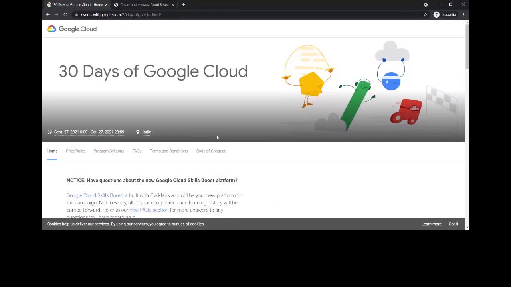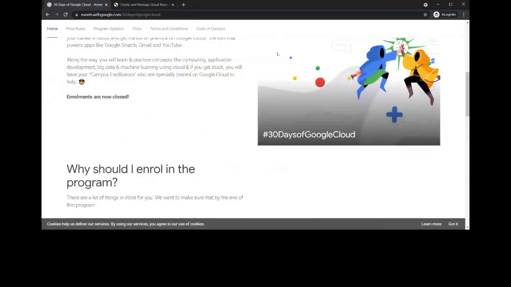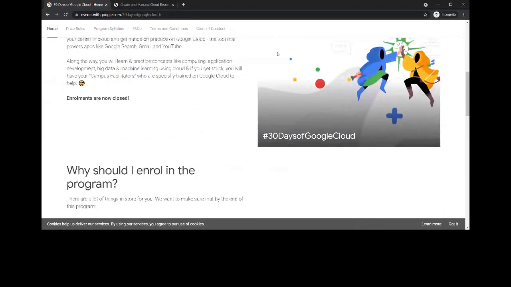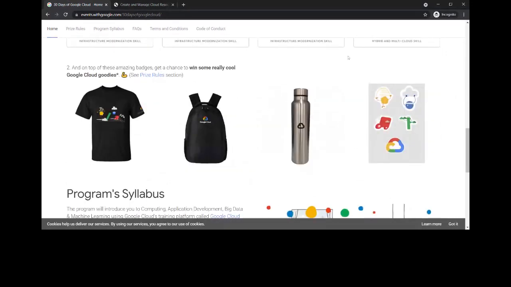As we discussed in the intro session of 30 Days of Google Cloud, the program will provide you an opportunity to kickstart your career in cloud and get hands-on practice on Google Cloud. By enrolling in this program, you will get these amazing swags: a t-shirt by Google Cloud, a laptop bag, a water bottle, and these amazing goodies and Cloud stickers by Google.